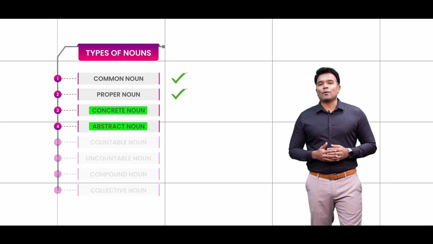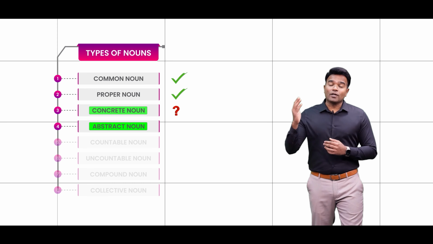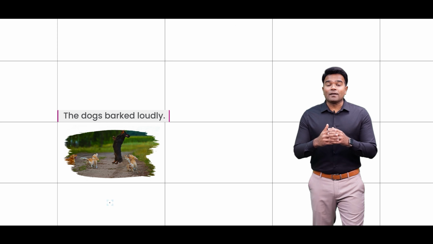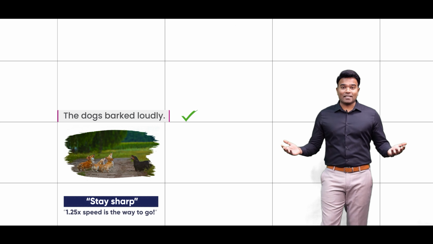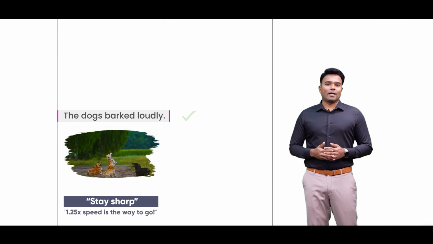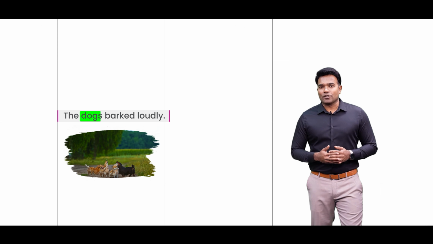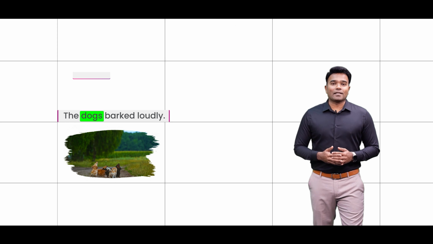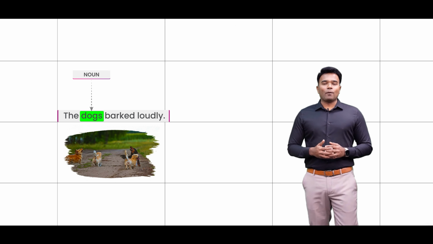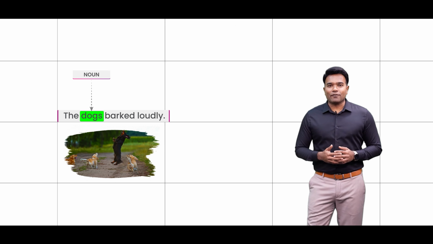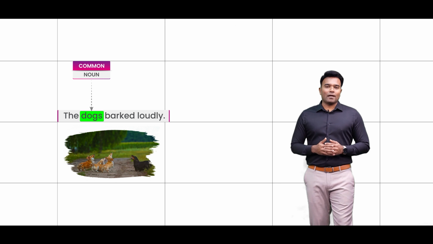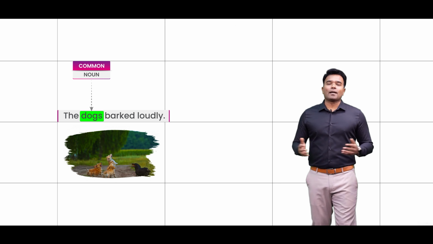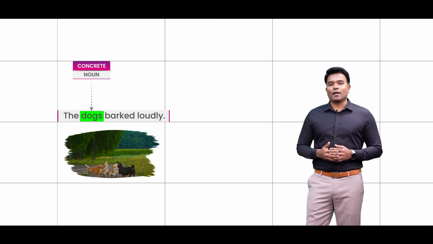Even before I tell you what really are the concrete and the abstract nouns, have a look at this sentence. The dogs barked loudly. This is a valid English sentence, and obviously in this sentence the word dogs is what we categorize as noun. We are not referring to any specific dog, and hence we may also call this the common noun, but what I want you to understand is that it also happens to be a concrete noun.